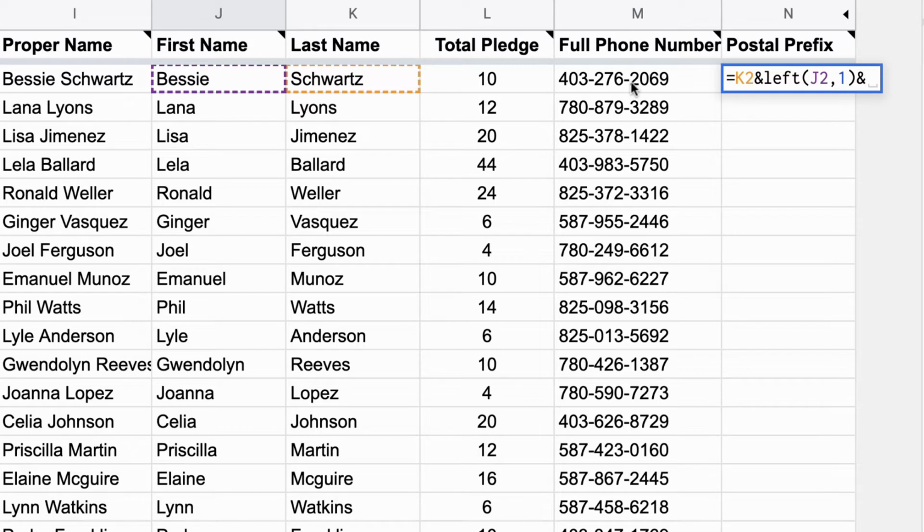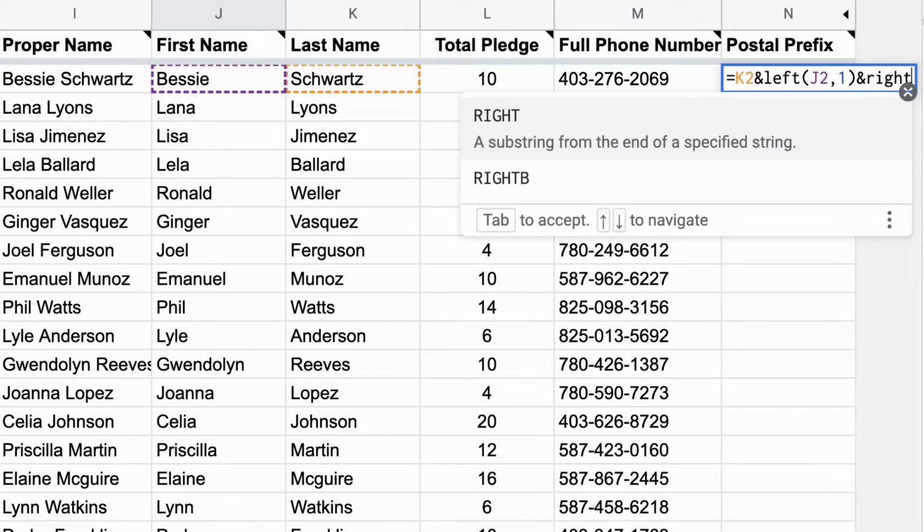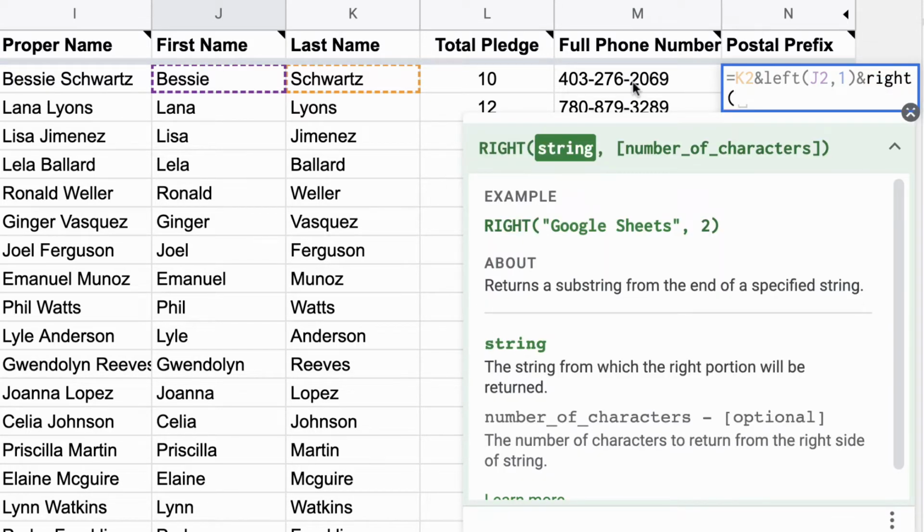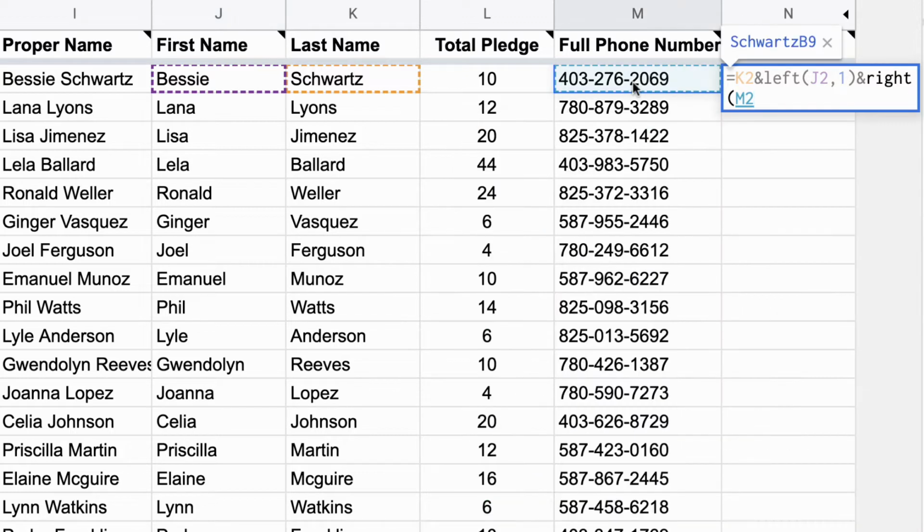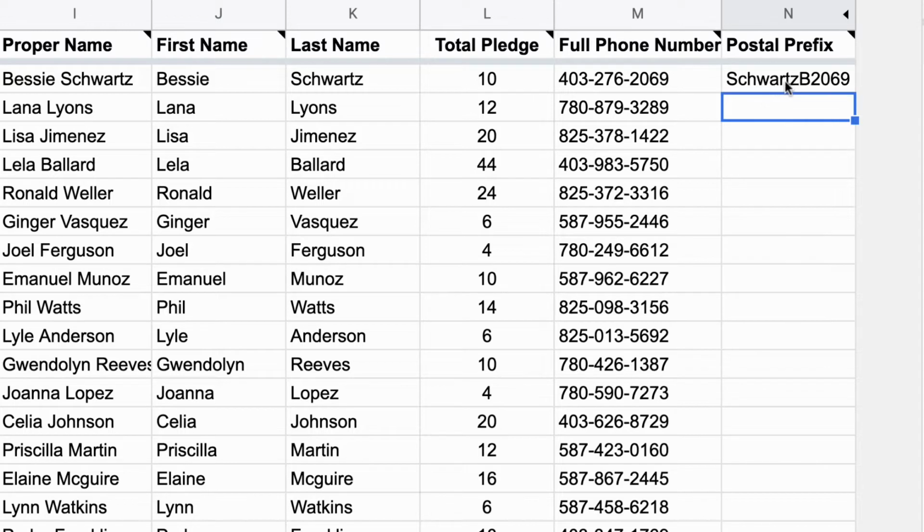So I'm going to use right, because remember we did left. Well, you can do right as well. And what's the string? Well, it's the phone number here. And how many do you want? I want 4. There we go. Shorts B, 2069. I just created an account. Very easy to bring all that data together. So that is functions.